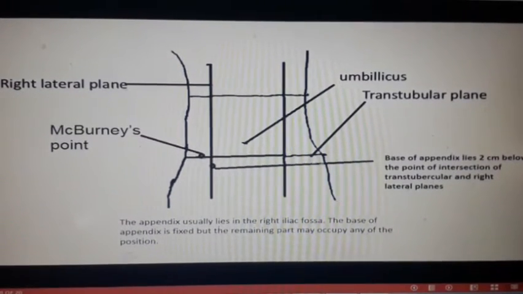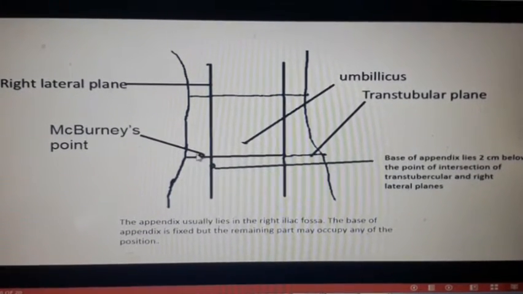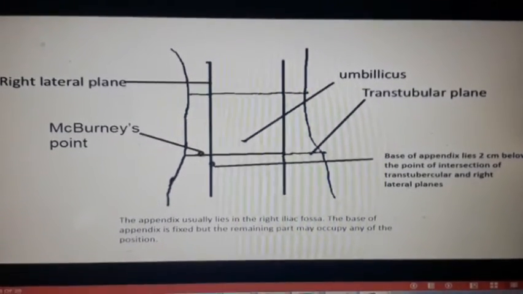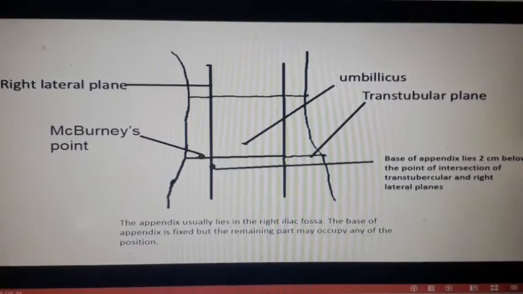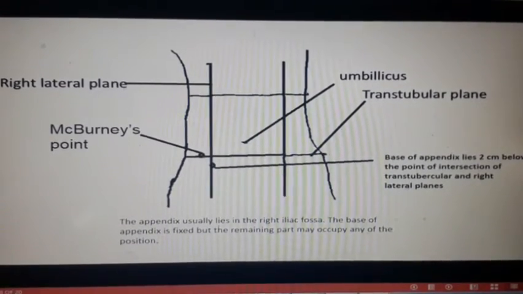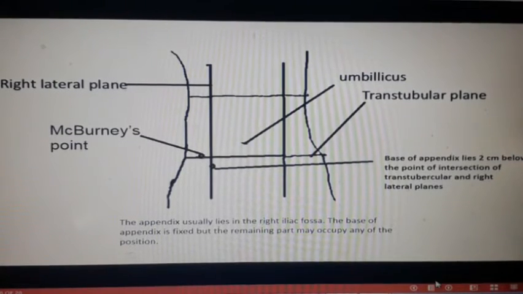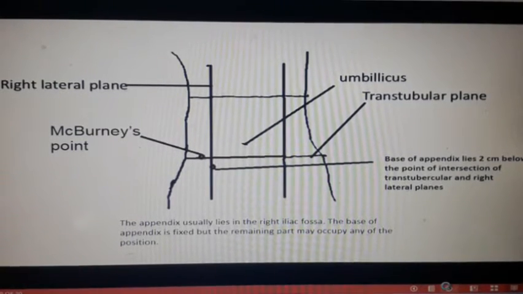So for now, the thing you should remember is, when we are asked to show the location of the appendix, you can draw this kind of diagram, and here you can show the base of the appendix, that is 2 centimeter below. Okay, 2 centimeter below the point of intersection of the transtubercular and the right lateral plane.